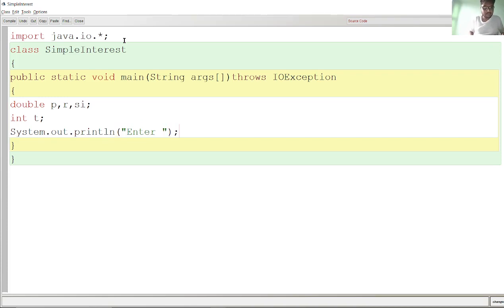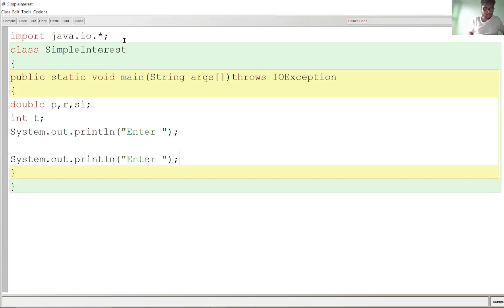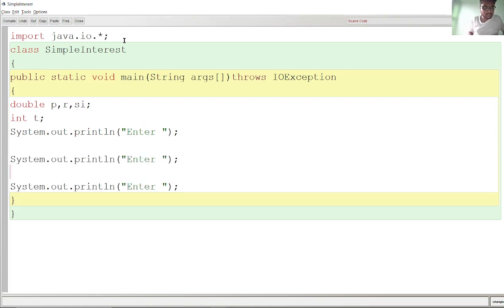Now let me just copy, to save time. These three things: P, R, and T. Enter the principal, then enter the rate, and the third one is time. All right. Now how to take these inputs?